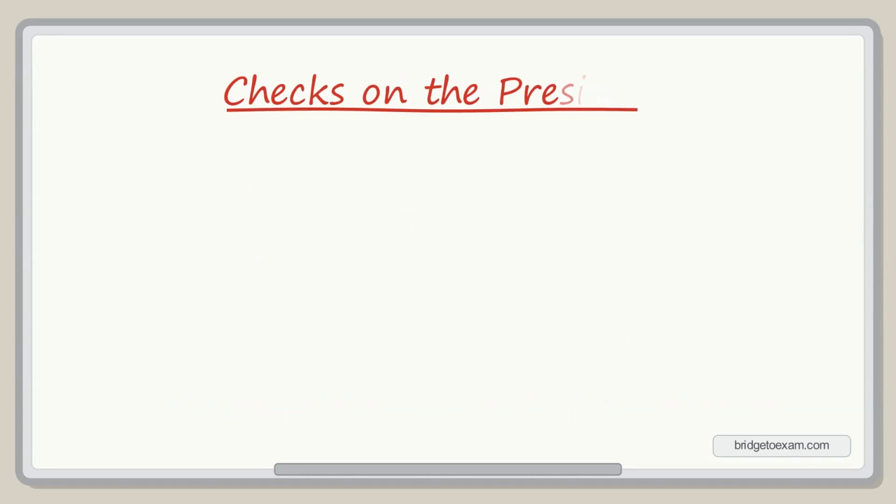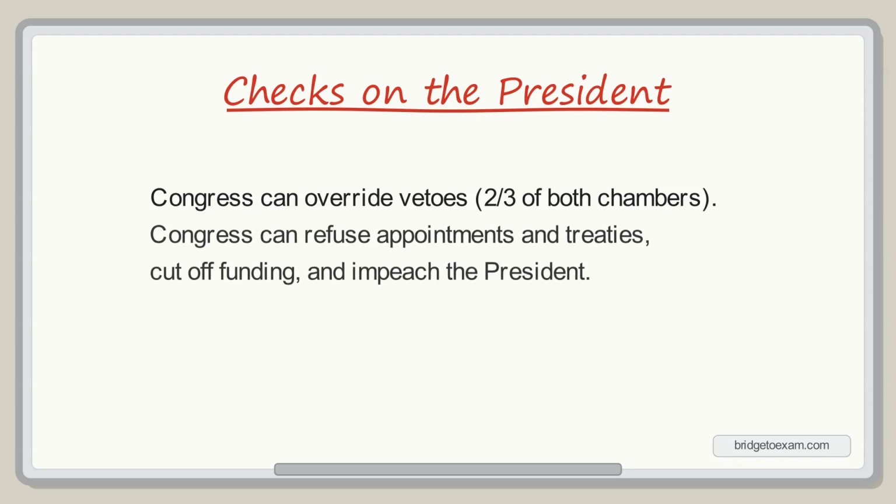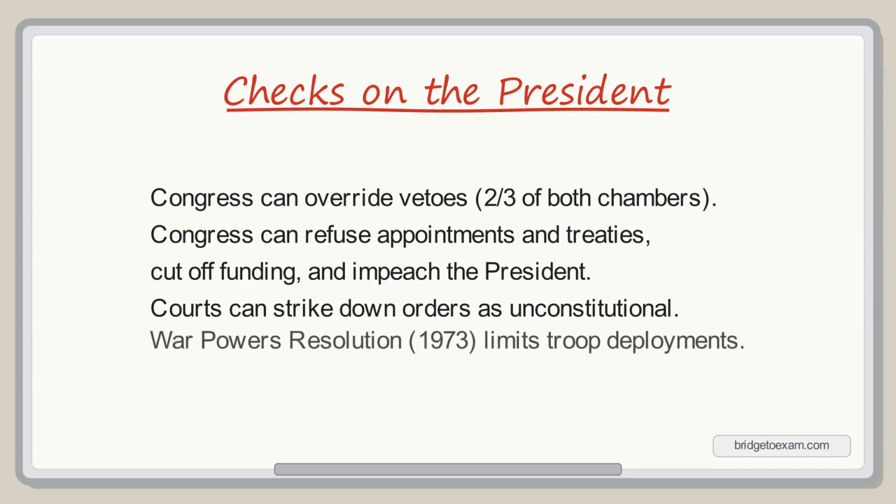The president is powerful, but never unlimited. This is checks and balances in action. Congress can override a veto with 2/3 of both chambers. Congress can also refuse to confirm appointments, reject treaties, cut off funding, and even impeach and remove the president. The courts can strike down executive orders that violate the Constitution. And the War Powers Resolution of 1973 requires the president to notify Congress quickly after deploying troops, and limits those deployments without congressional approval. No single branch holds all the power.